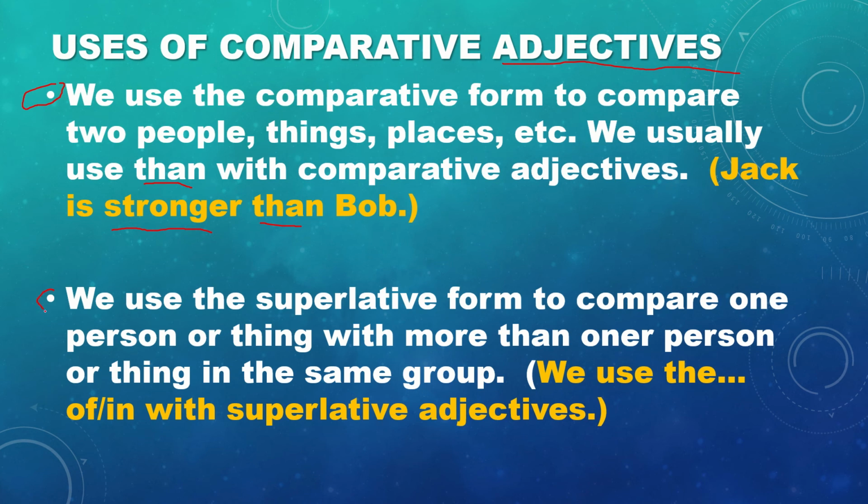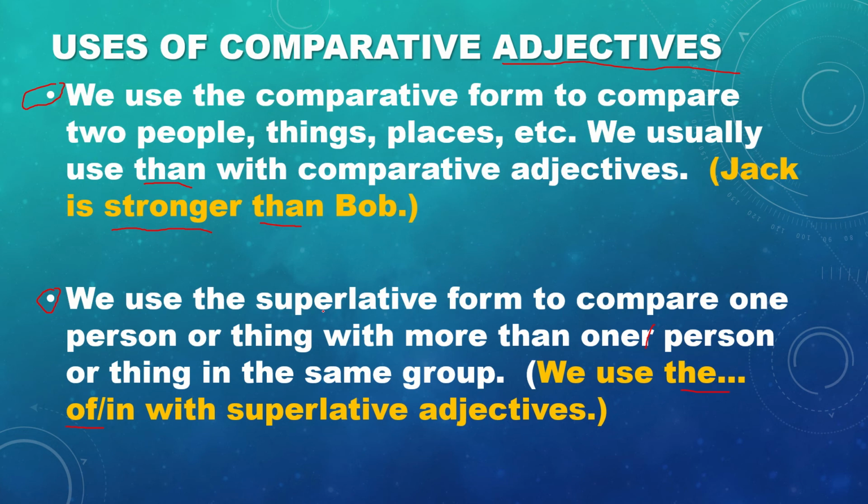And number two, we use the superlative form to compare one person or thing with more than one person or thing in the same group. Sorry, there's a mistake here. We use the, and then of or in with superlative adjectives.